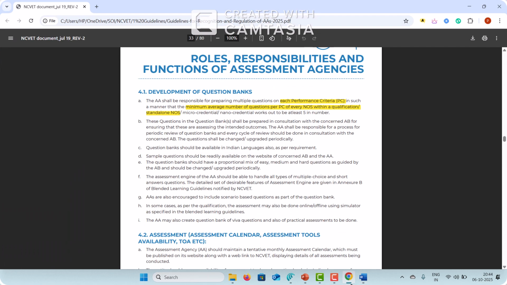Just one point: there is one NCVET guideline about the question bank, and the highlighting point is that each performance criteria should have a minimum average number of questions per PC for every NOS within a qualification file. So you should have at least five questions for each PC. You have to keep this in mind while you develop the questions.